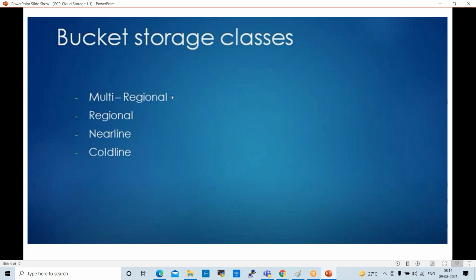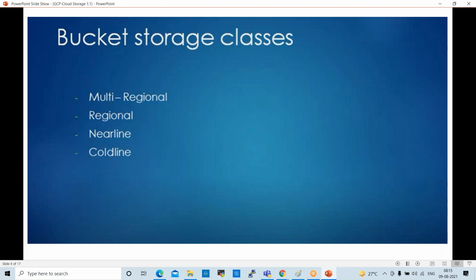Multi-regional means when we create the bucket, we can select multi-regional, so the buckets are replicated across the regions. We can access from different regions. For example, if we have created a bucket in the APAC region, Mumbai region, we can access it from the Europe region, and from the US region. Multi-regional buckets are available with 99.95% availability.